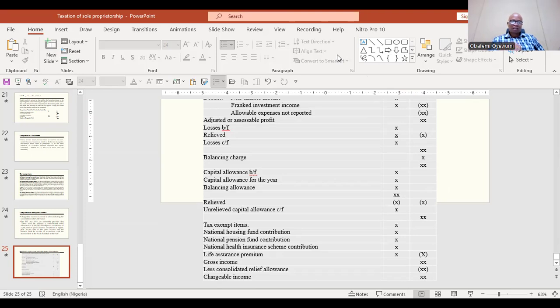I'm still going to talk more about loss relief. I'm going to talk more about capital allowance, much more later on. So that will bring us to the end of the class. Thank you.